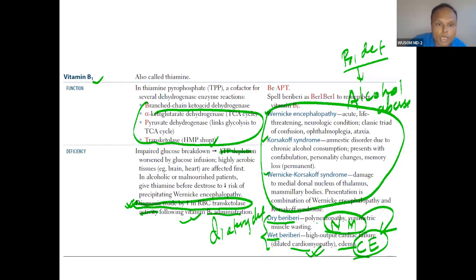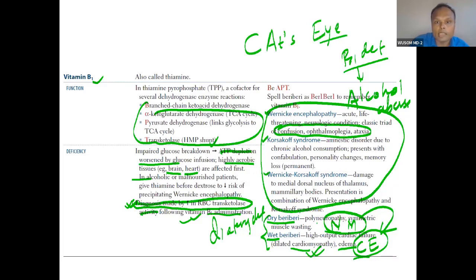Now, you can go and restudy ATP depletion, because high energy requiring tissue requires ATP, and in alcohol malnourished thiamine deficiency, therefore this will happen. Wernicke-Korsakoff syndrome, you can say, I told you to remember cat's eye: C for confusion, A, T, ataxia, cat's eye for ophthalmoplegia. So you remember ophthalmoplegia, ataxia, this triad is very important.